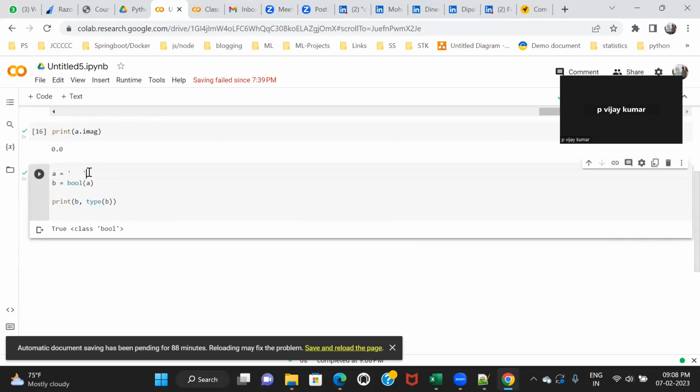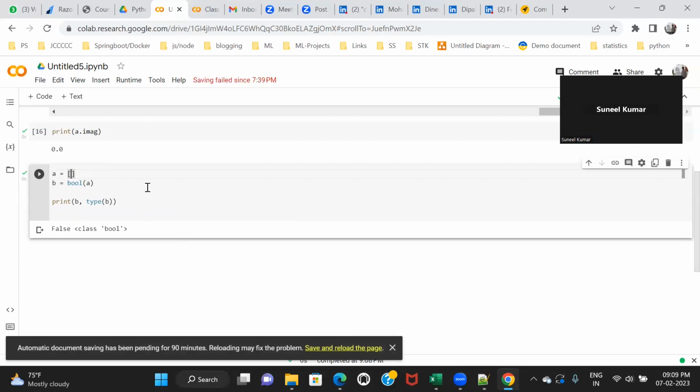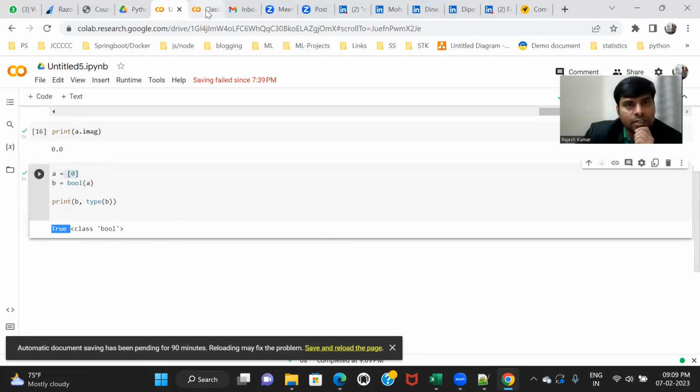This is a list. I will talk about lists later, but this is a list, and this list has no data. It's an empty list. If you convert an empty list into Boolean, it becomes false. Empty is always false: an empty bucket, an empty glass, everything is false because there is no data. As soon as you put some data here, a list containing 1 or 0, it is not empty now, so it will be true. I think you have got it.